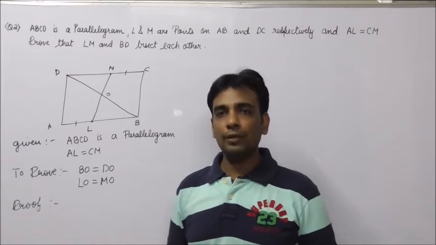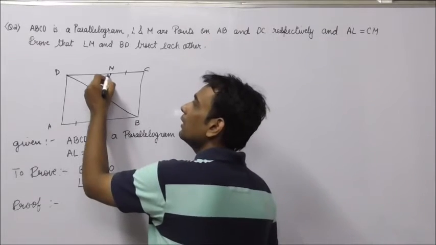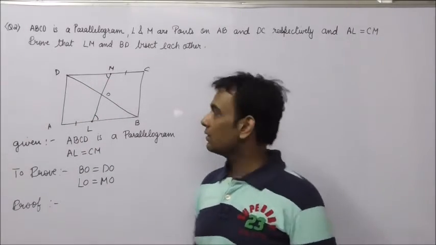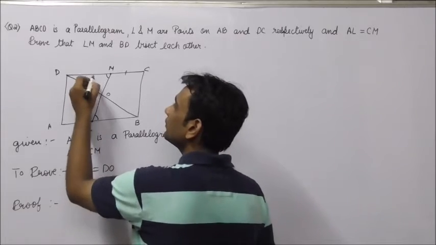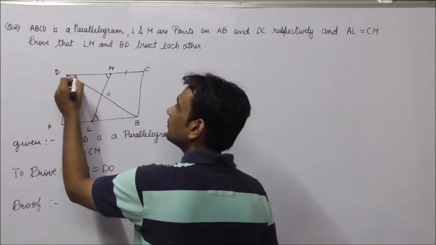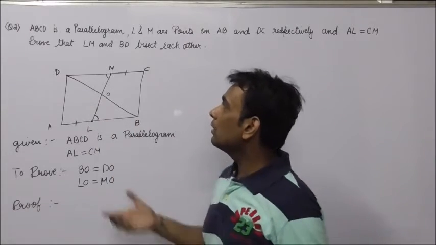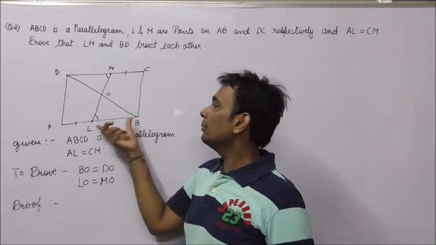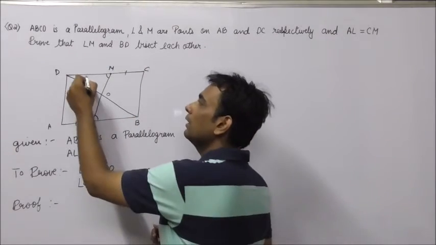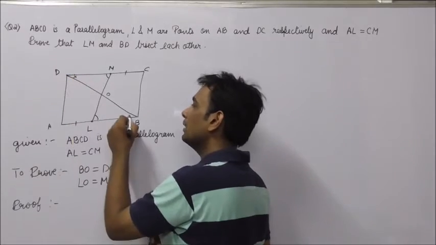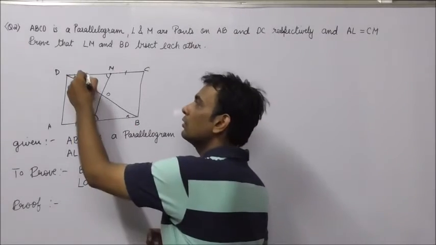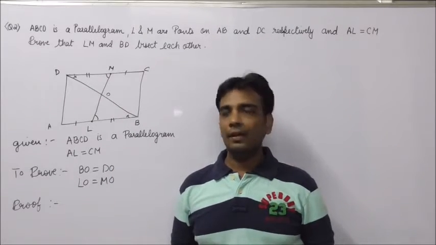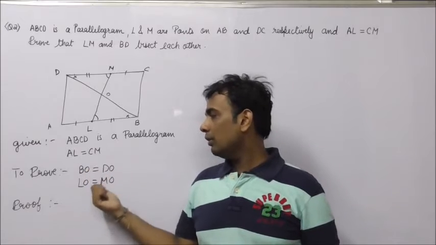अभी हाउ डू आई प्रूव दिस टू ट्राइंगल्स कॉन्ग्रुएंट? चलिए देखते हैं. कैन आई से दीस टू एंगल्स आर इक्वल? ऑब्वियसली. Alternate angles. I can say that DM would be equals to BL. Why is it so? Since DC AB से equal है और AL MC से equal है, तो DM would be equals to LB. And again, this angle would be equals to this angle, alternate angle. So therefore, the two triangles become congruent by ASA congruency rule, and hence we can say BO is equals to DO, LO is equals to MO.